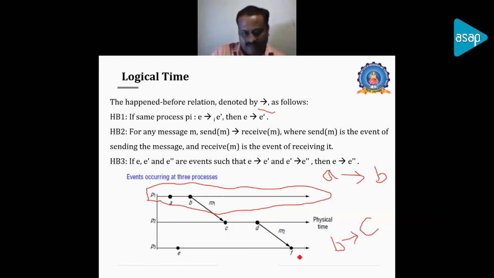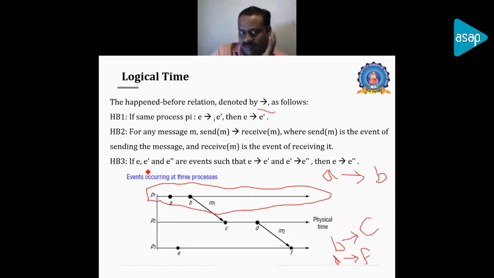The same thing can be done with D and F. D is residing in another process, and F is residing in P3. Here also D happened before F can be identified, and we can say that if the time in D is T, then the time in event F will be T dash. So D happened before F can be identified.